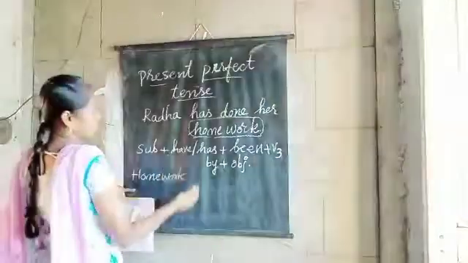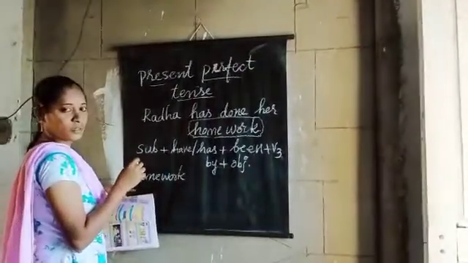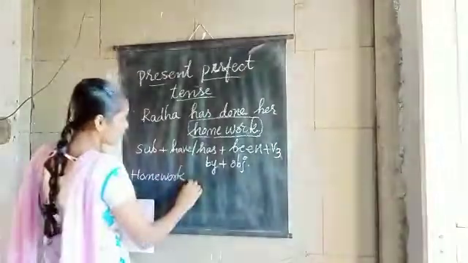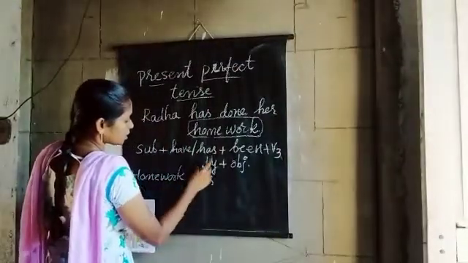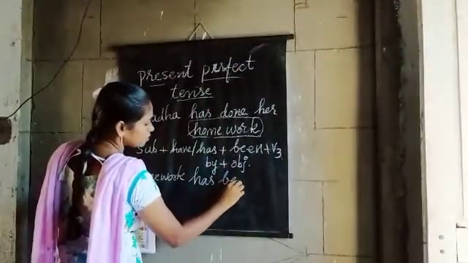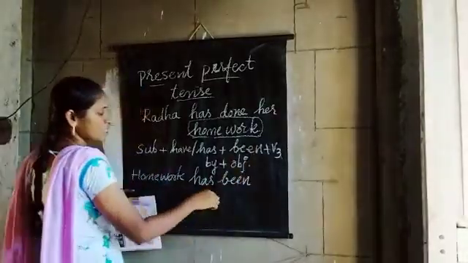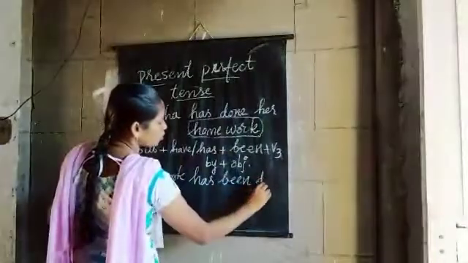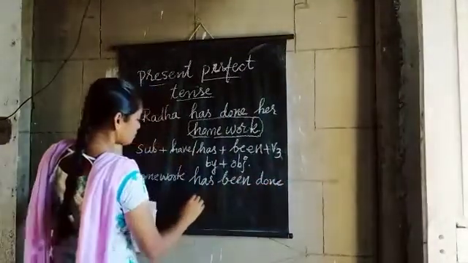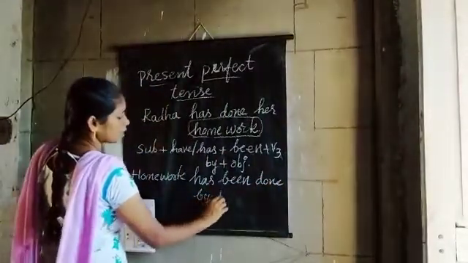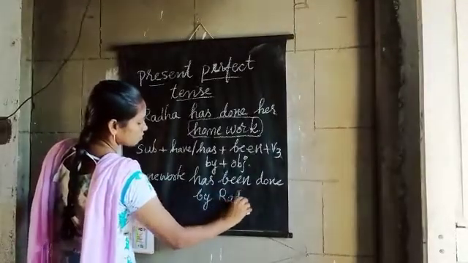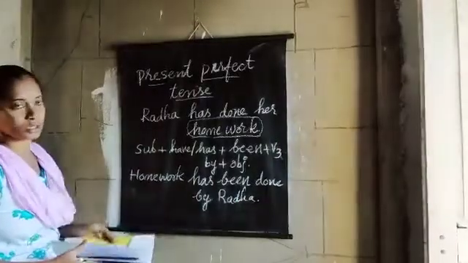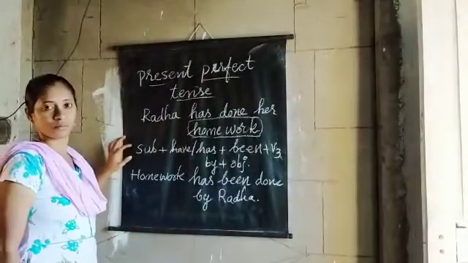Homework is singular, so we have to write has. Homework has, next been. Homework has been V3, and V3 is done. So, homework has been done by Radha. This is the structure for changing the present perfect tense into passive voice.